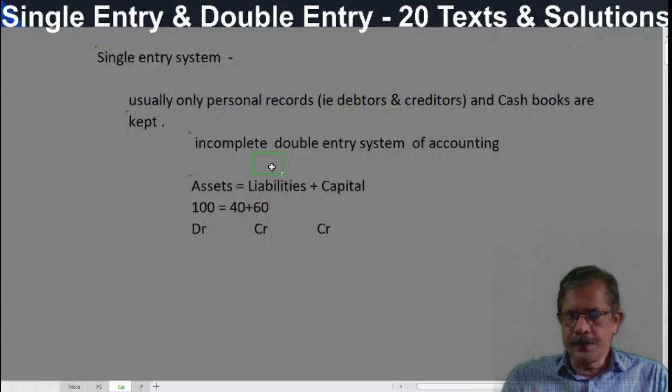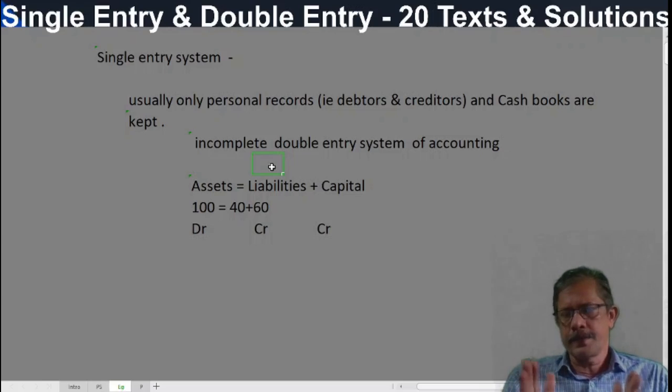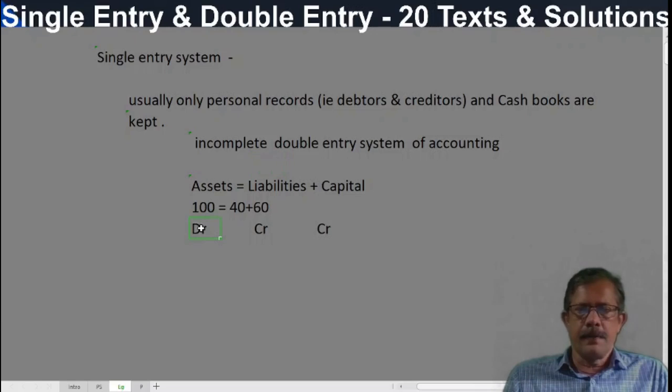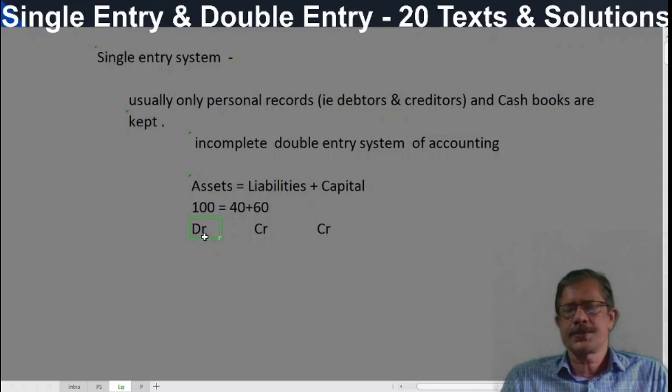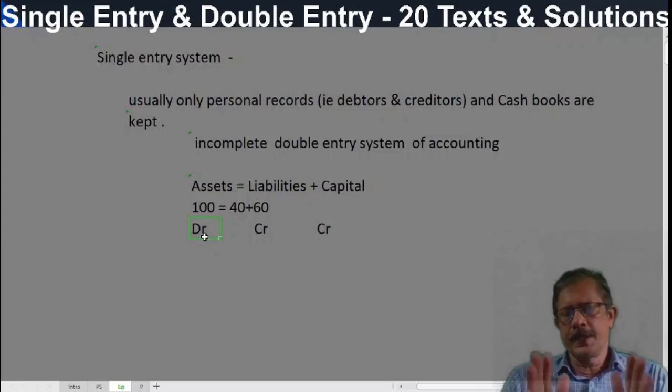And the values of these assets will be always equal to what? Liabilities plus capital. And to this, default values, assets always debit, and liability is credit, and capital also credit. You know all these things, but you have to understand this. If you understand this, accounting is nothing, everything is here.